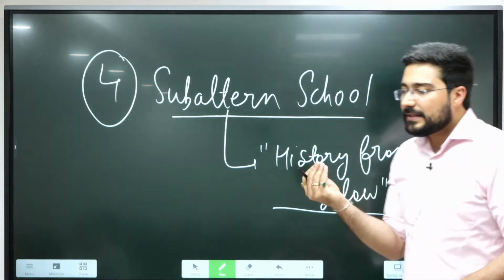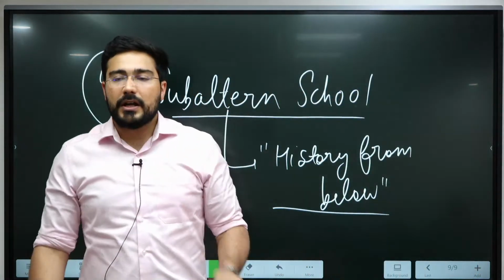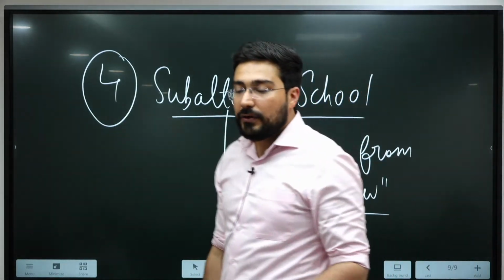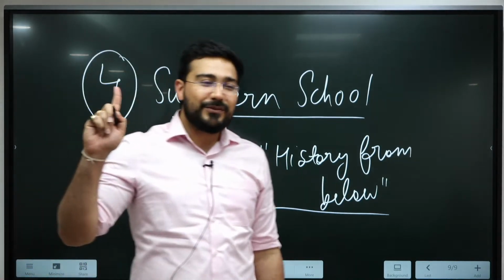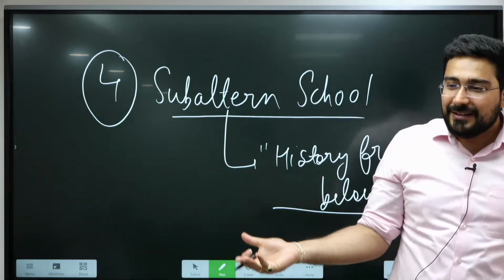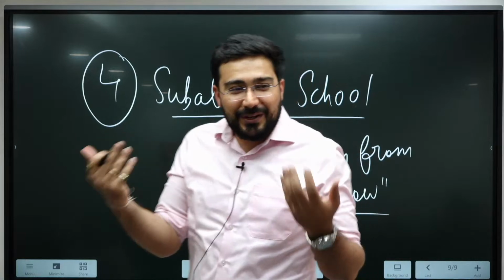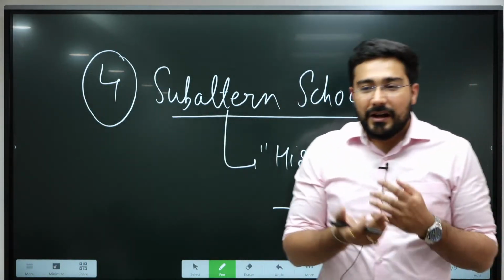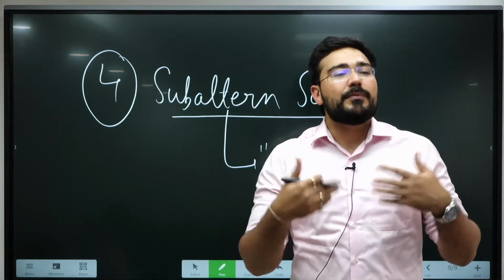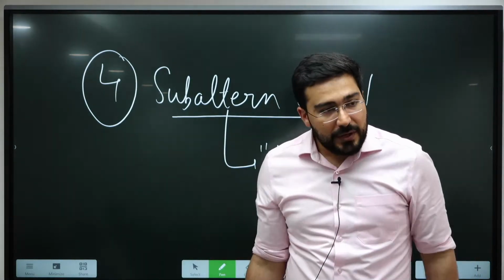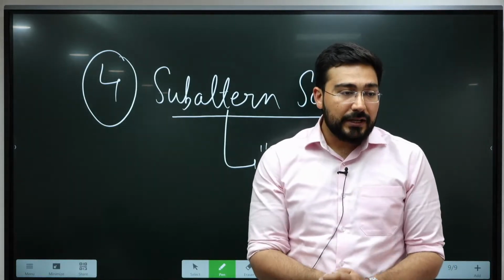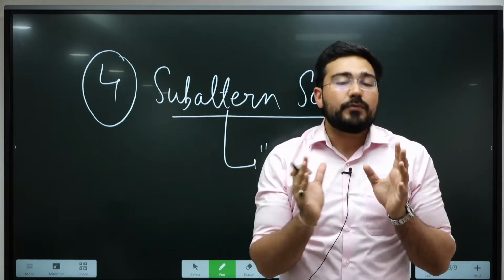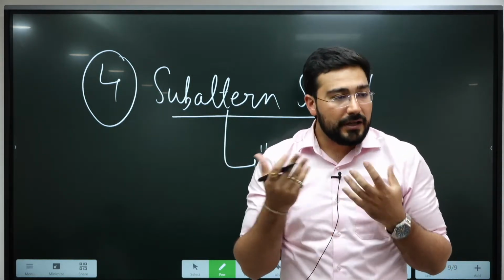Let me give you an easy example. You see the Indian national movement. Which name comes to your mind when you talk about the Indian national movement? One person, Mahatma Gandhi ji. But do you think it was Mahatma Gandhi ji alone who was responsible for India's freedom? No. A large number of peasants were there, women participated, tribal people participated, and when all of them participated, he was just the face of India. But lots of people participated for India's independence.